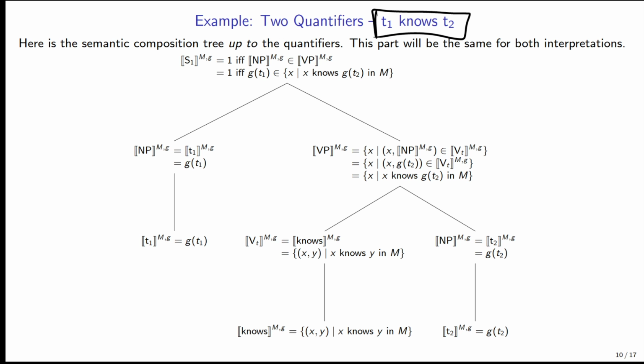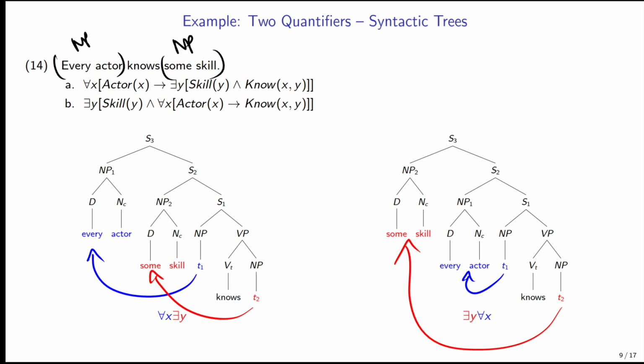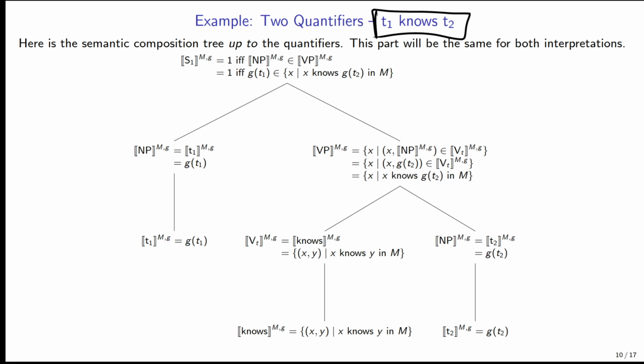So we have a trace here, the trace T2. I'm going to try to keep the colors the same as on the previous one: T2 is red and T1 is blue. Okay, so T2 is going to be g of t2. This is just our assignment function. We don't know what this is yet. If it's free, we'll check the assignment function later to figure out what it is, but it could be bound at some point, so we don't want to evaluate it right away. Okay, this goes up to the noun phrase, so it has the same meaning, g of t2.